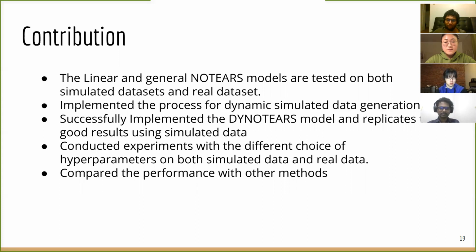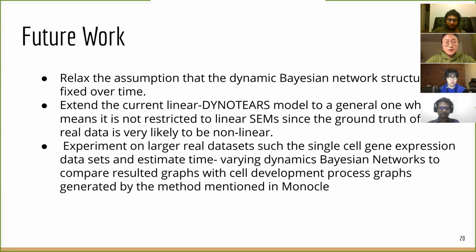Next slide. As for the future work, there are 2 main technical directions to go. The first one is to relax the assumption that the dynamic Bayesian network structure is fixed over time. One reasonable solution is to incorporate the time-varying linear dynamic Bayesian network and assume that the structure changes smoothly over time.